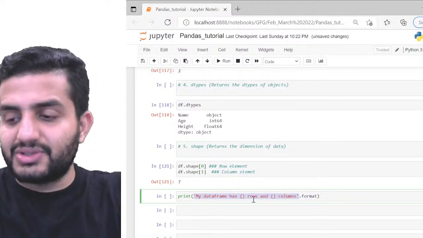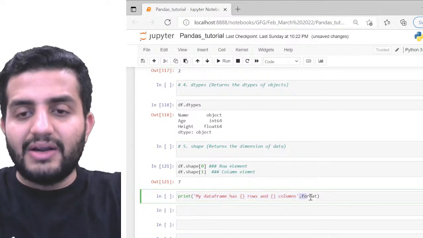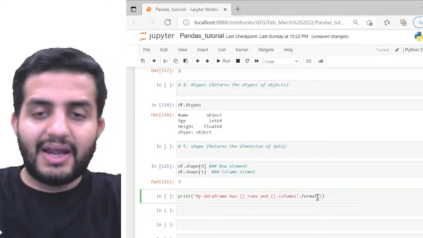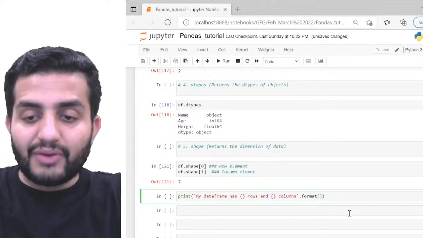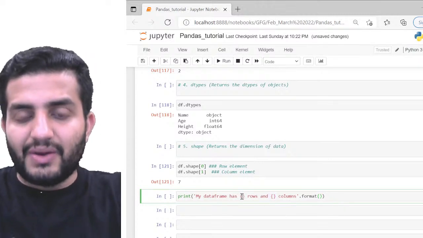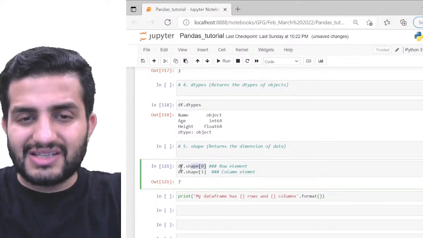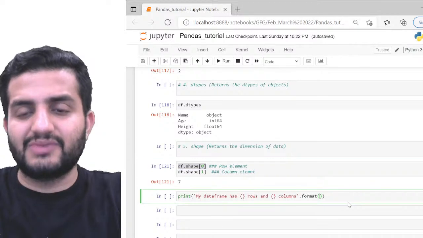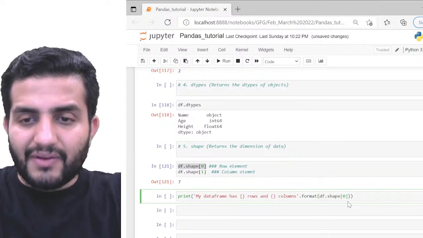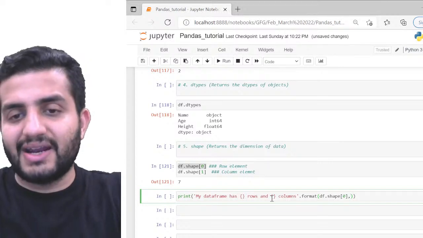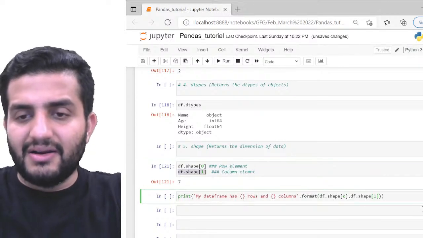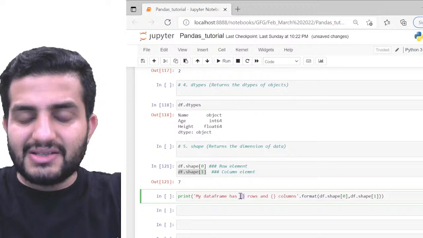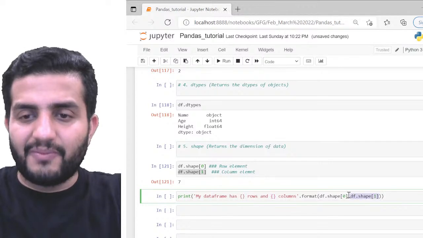So my quotation is getting closed here, and now I write dot format. I have two braces here, the first braces and the second braces. For both, I have to write what I want to fill. For the first one, the number of rows, it's df.shape[0]. Now I give a comma because I have two elements to provide. The second element is the number of columns, df.shape[1]. So now what will happen? The first curly braces will be replaced by the first value, and the second curly braces will be replaced by the second value of my dot format function.